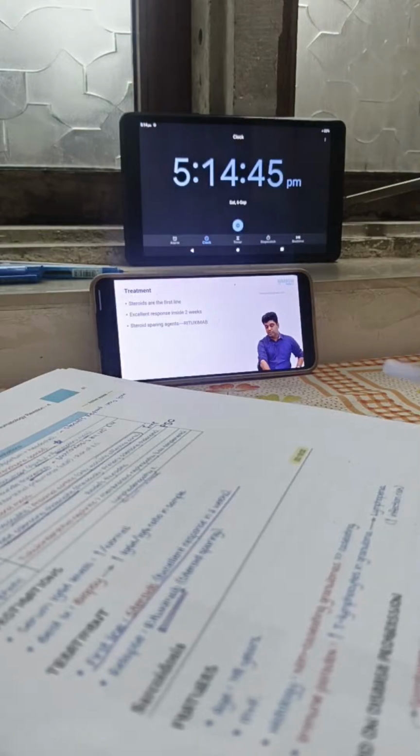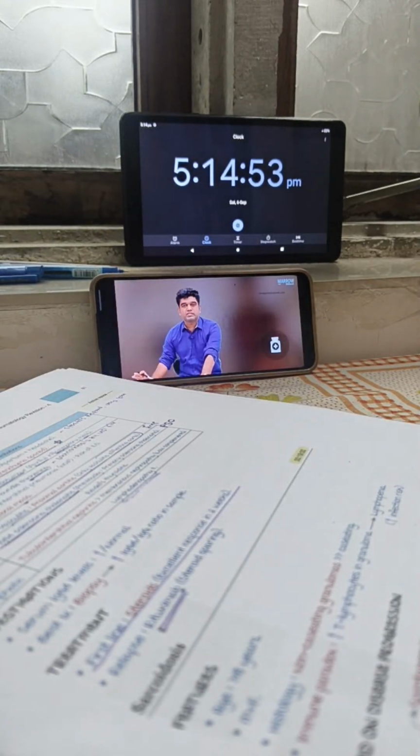Correct. Steroids are the first line, with excellent response, and the steroid sparing agent that we use at the time of relapse is rituximab, but we need more data to talk about that. Correct. So the discussion is pretty much in shape.